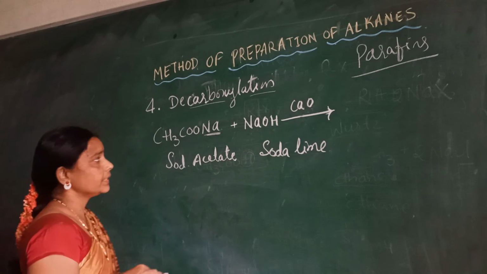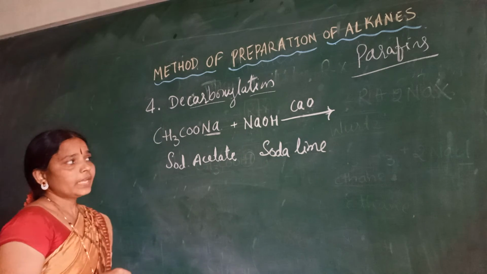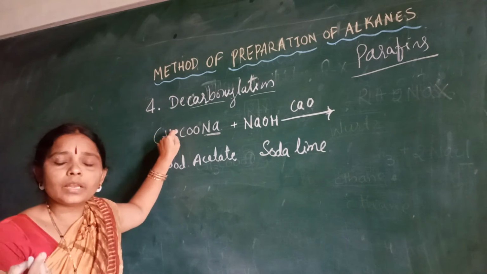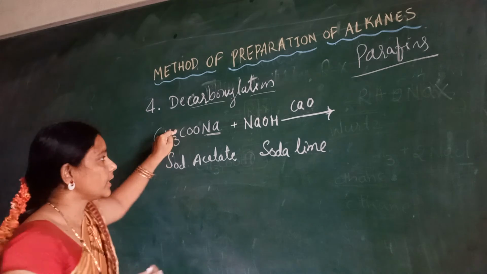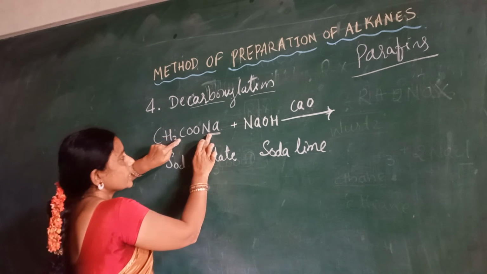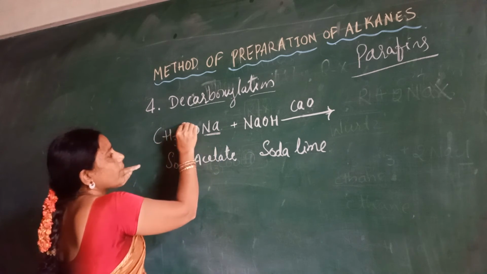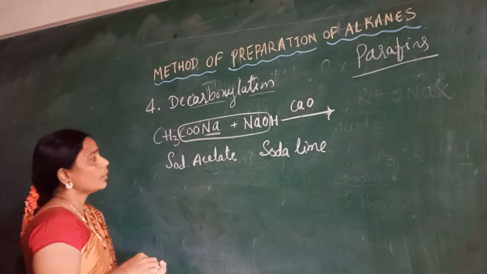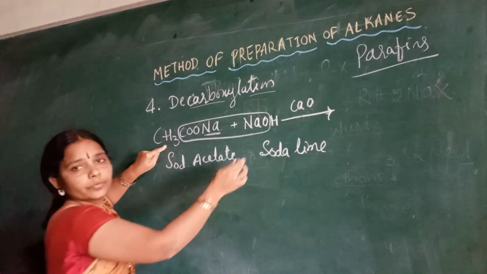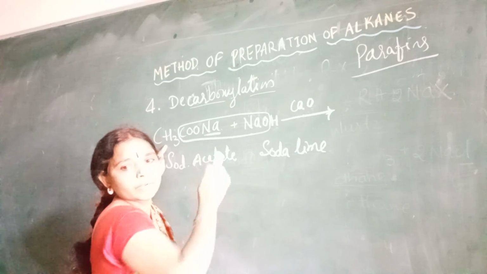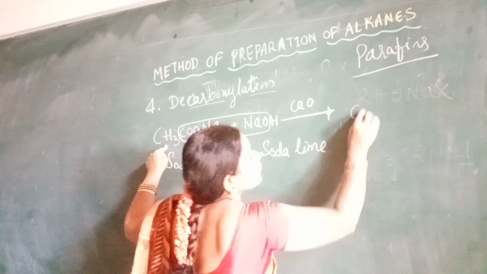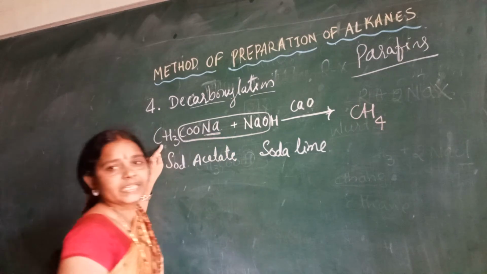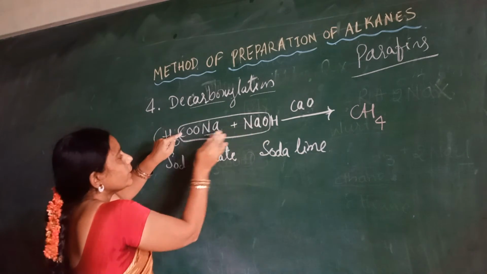So then what happens here? What are the reactions to be carried out? Removal of, what did I say? Removal of carbon dioxide. So Na is there here. Sodium is combining with these three. Got it now? So CH3 is combining with H here. So what will result? The first member of the alkanes, methane. Okay, the remaining will be combining.